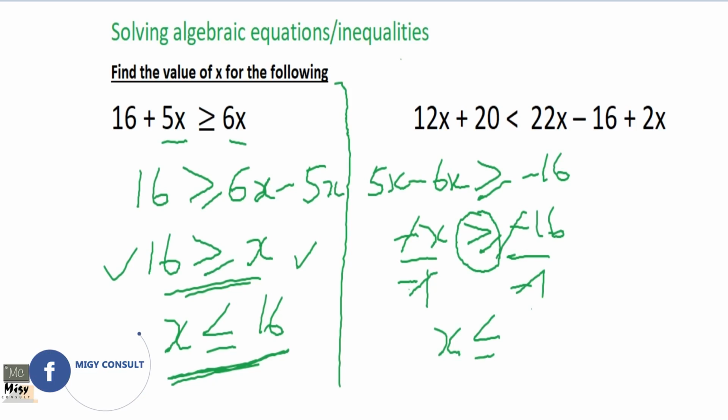But you see, the job of doing that kind of thing, you may forget. You may just write it the way you see it and move on, but it will be wrong. x should be less than or equal to 16, not greater than or equal to 16. The moment you divide by a negative number, the sign must change. You don't want to enter into such temptation. So rather move all the smaller x's to where the bigger x's are, or whatever you are making the subject, move the smaller numbers to where the bigger numbers are so that you don't struggle with working. Okay, and that is what you are supposed to do.